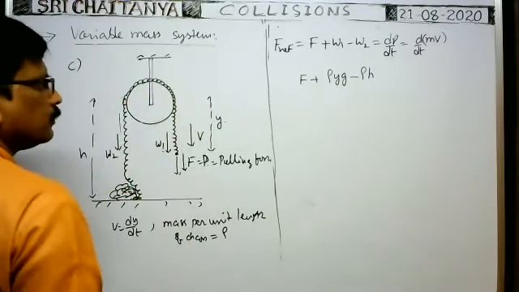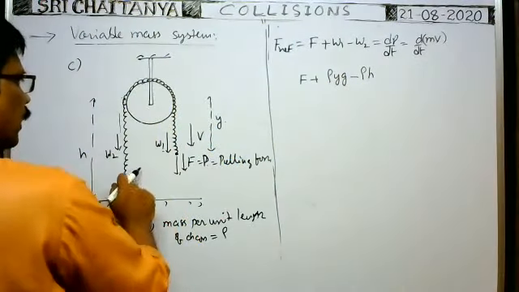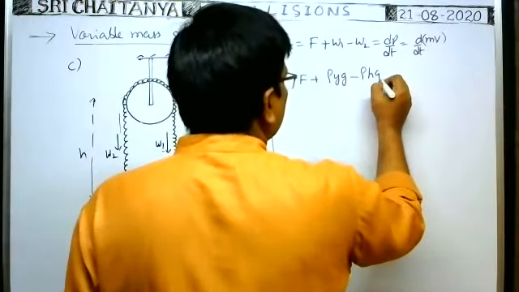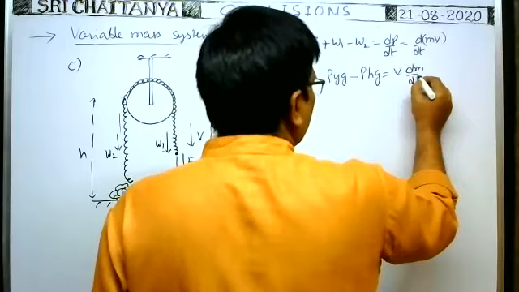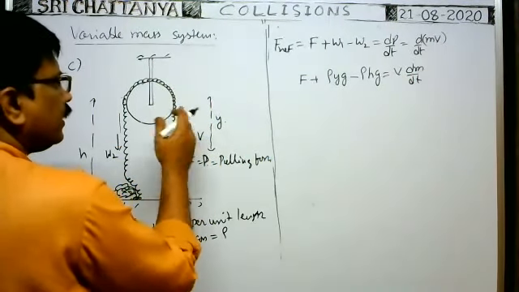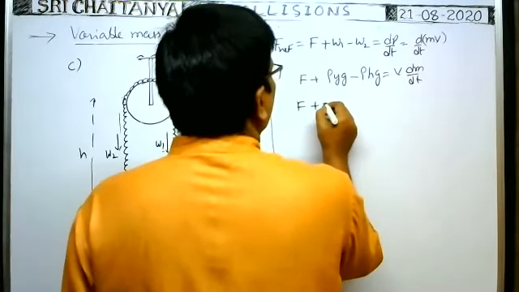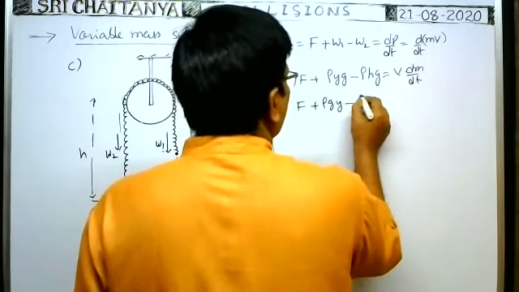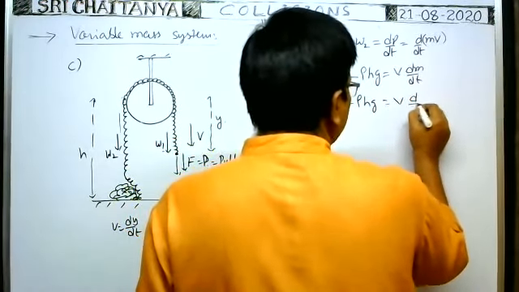This length can be ignored. Rho g h, where rho h is the mass of the hanging part in this direction, into g is the weight. Here v is constant, so v dm by dt. As long as the chain is coming down, the mass of this hanging part increases at that rate. So F plus rho g y minus rho h g is equal to v into dm by dt, means d by dt of